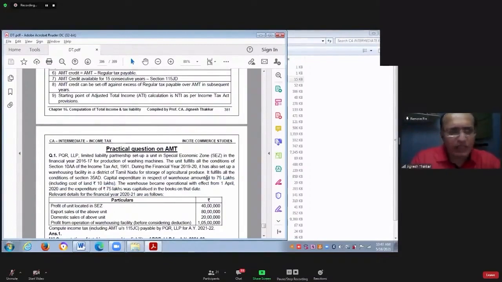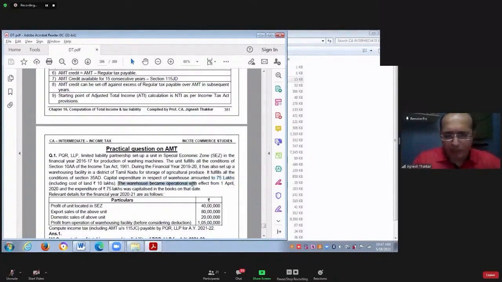You know, in section 35AD, you cannot claim deduction for the cost of land. You can claim deduction only for any capital expenditure except land, goodwill, and financial instrument. Do you remember that? Yes or no?